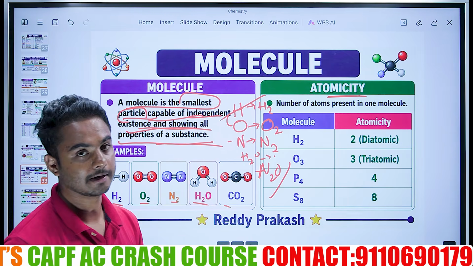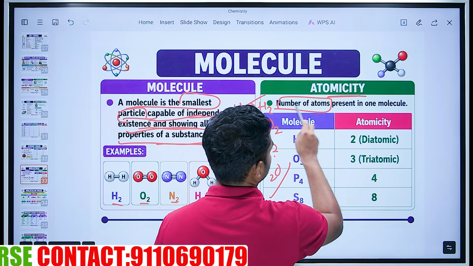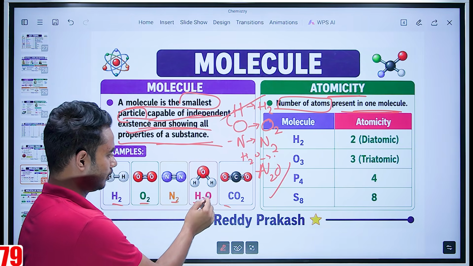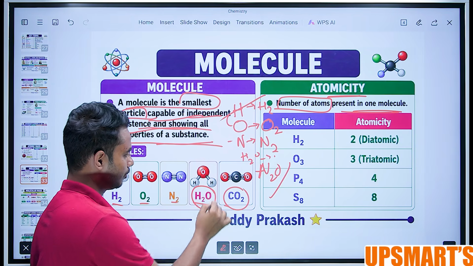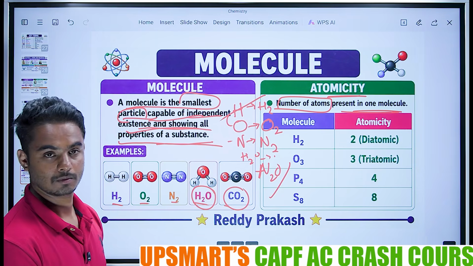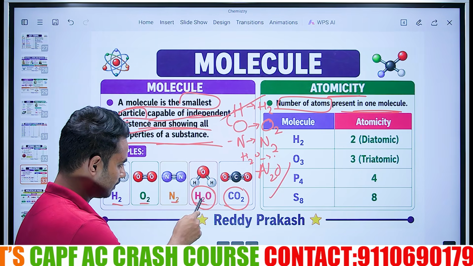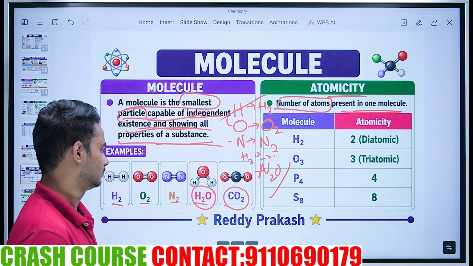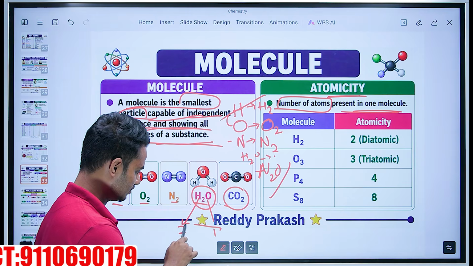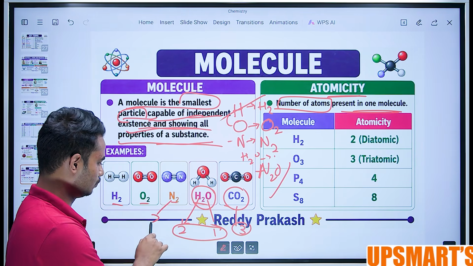Now the atomicity. What is atomicity, sir? Atomicity means the number of atoms present in one molecule. Correct. H2O is a molecule. CO2 is a molecule. What is the atomicity of H2O and CO2? It is 2 H and 1 O, so the atomicity is 3. Similarly, here 3. Here 2.